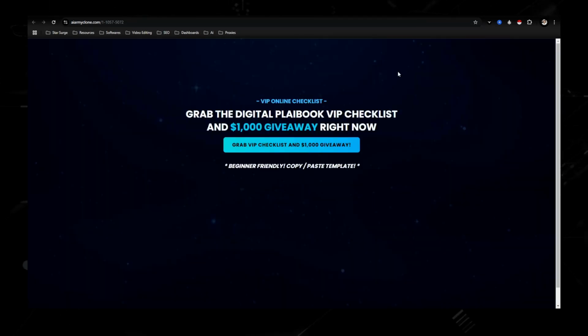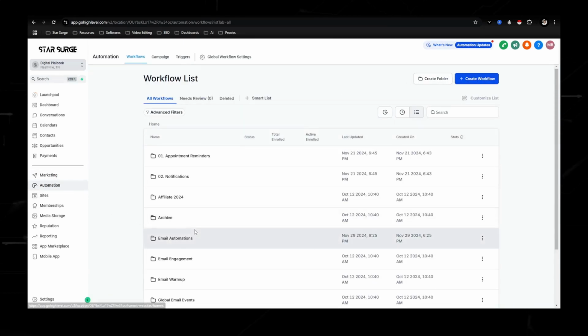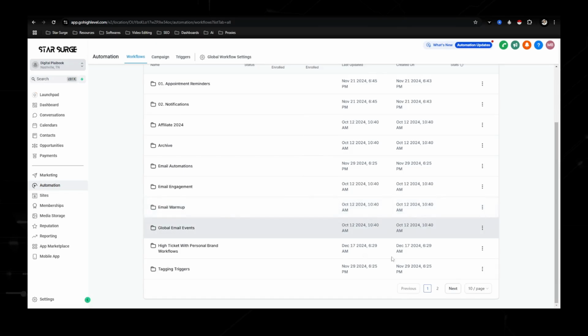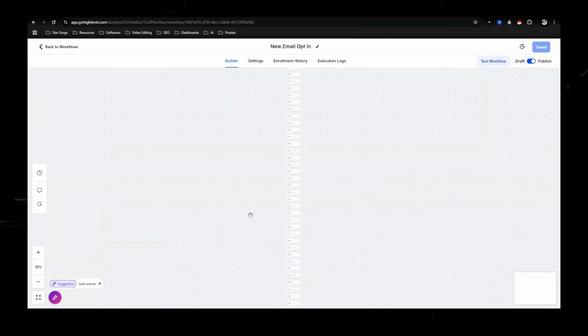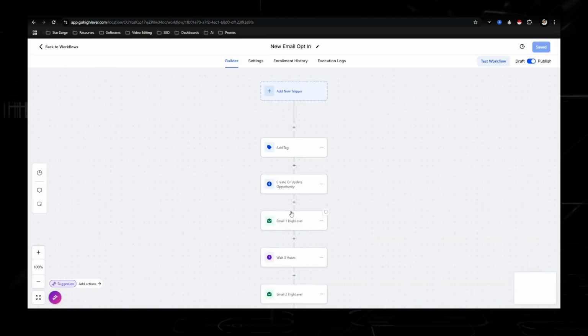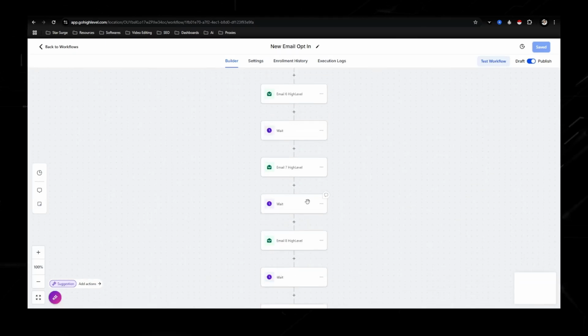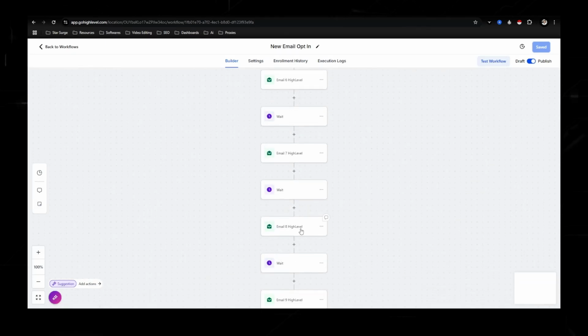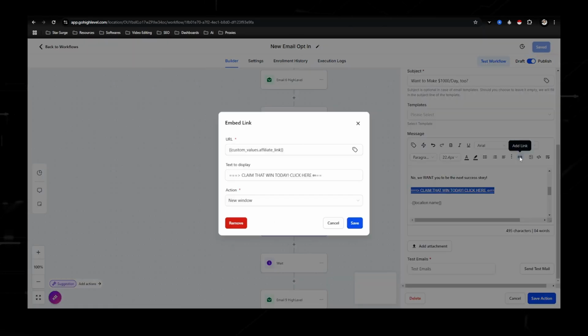An automation is just a series of emails that are scheduled out. So to get to that, we're going to go back to automations. Like I said, once you download the snapshot, you'll have access to all of these. The main one that I want to talk about is this new email opt-in. I created this one because it has 60 done for you emails. The reason is that I've imported custom values in here, and that allows you to plug and play your affiliate link. Right here, custom value. You'll import that into settings.